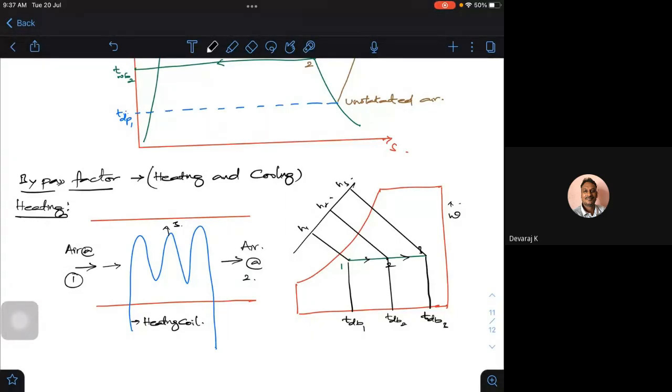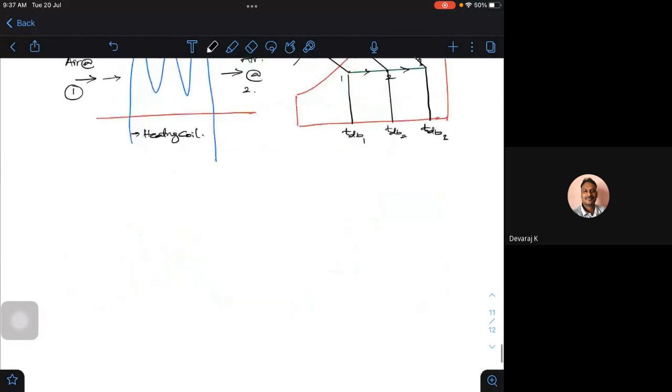Okay, so the bypass factor, let me write that. What is the bypass factor?